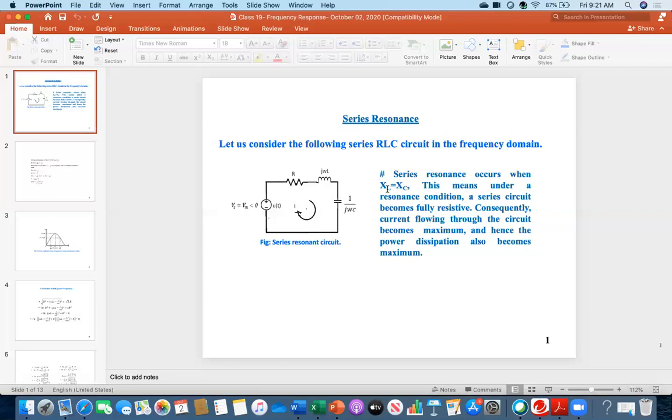But if the condition XL equals XC is met, the two cancel and only R remains in the circuit. So I is V over R, and at that time the current is the maximum. That maximum current is called the resonance. Resonance means creating the peak.